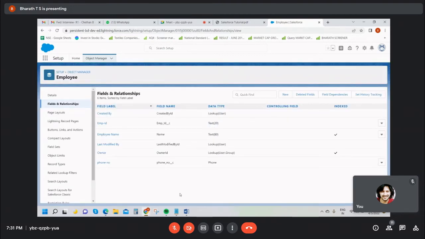Guys, any doubts? Compared to other languages, it's easier. What does it mean? Creating data tables and data fields is easy, right? I'm not writing any single line of code, right?